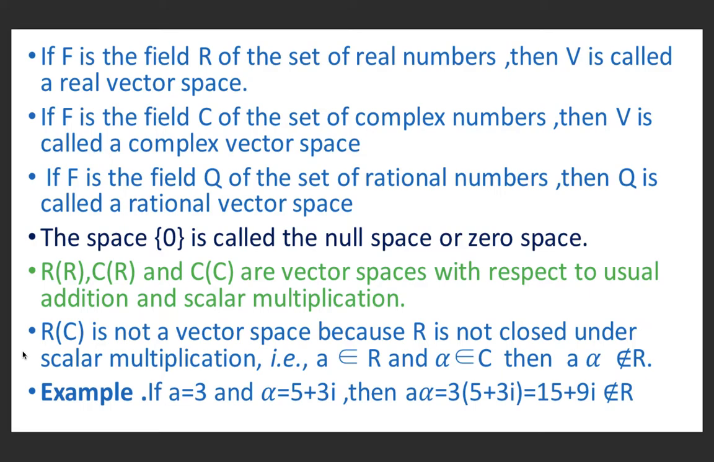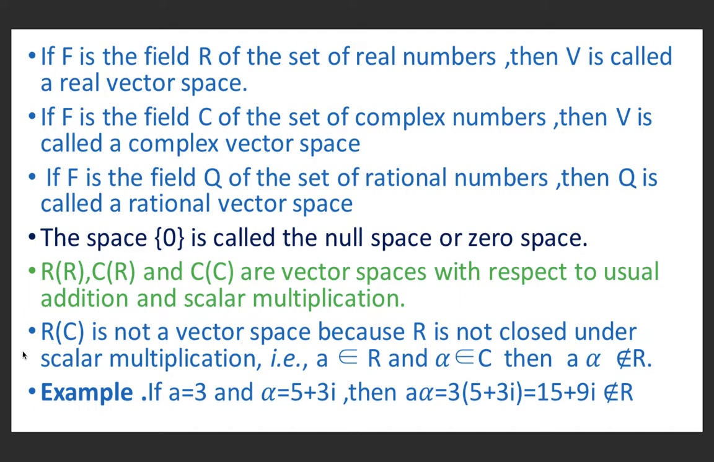If F is the field R of the set of real numbers, then V is called a real vector space. If the field is C of complex numbers, then V is called a complex vector space. If the field is Q of the set of rational numbers, then V is called a rational vector space. And the space 0 consisting of only a single element is called the null space or zero space.